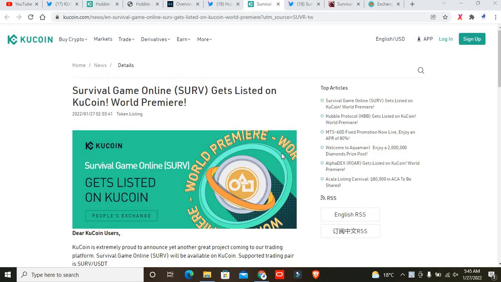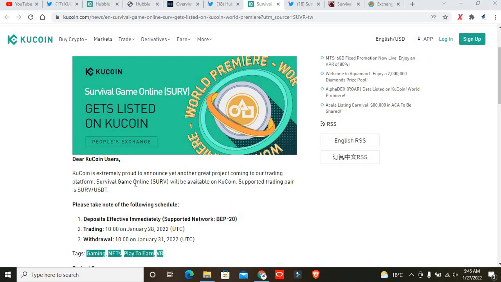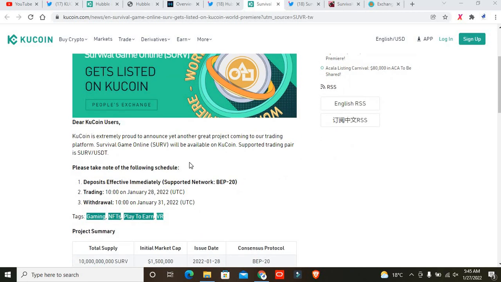So let's get started with Survival Game Online. Basically the symbol is SURV and it is getting listed on KuCoin. If you look at the latest news from KuCoin, KuCoin is extremely proud to announce yet another great project coming to our trading platform. Survival Game Online will be available on KuCoin. The supported trading pair is USDT, so it means that once it is listed on KuCoin, you will be able to buy this project with the pair of USDT.